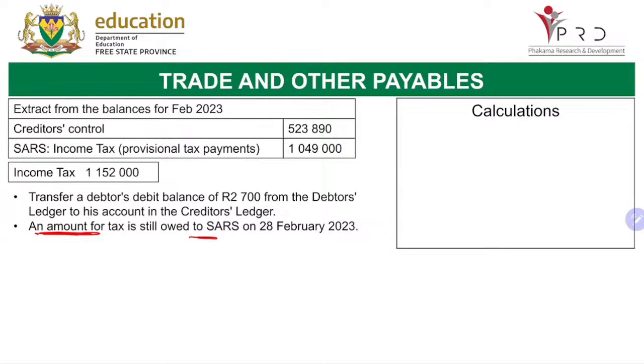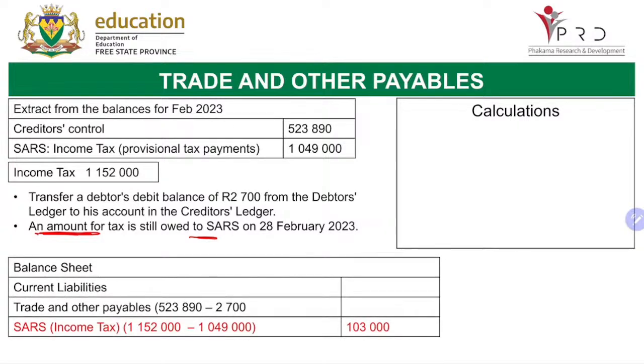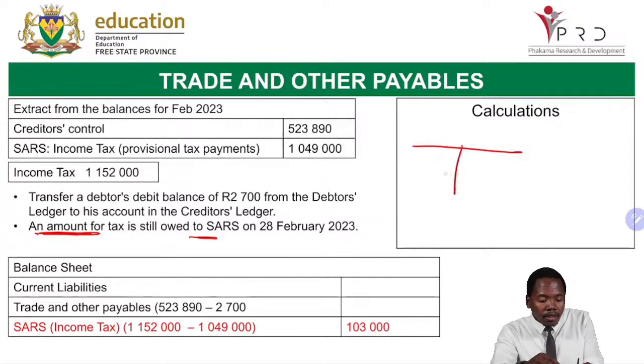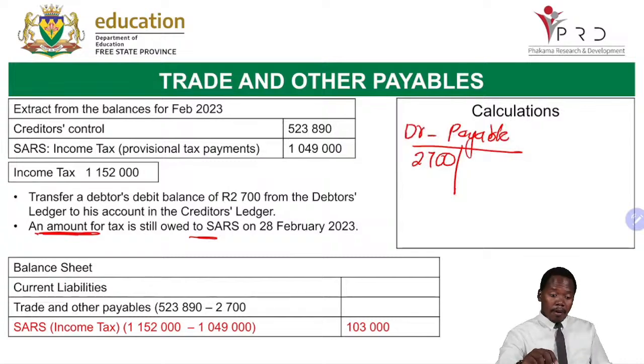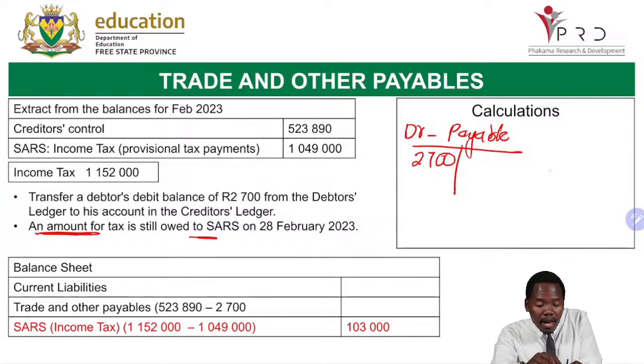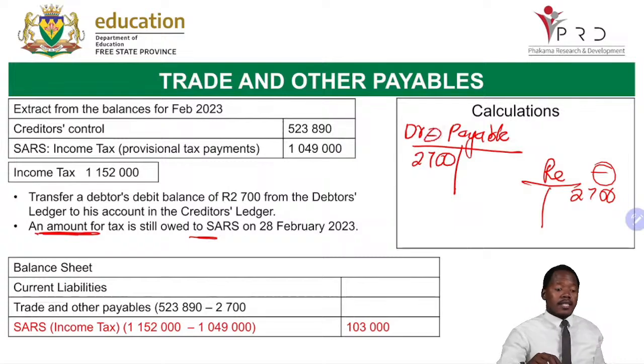Welcome back, grade 12s. We were doing the calculation for the two transactions. Let us see how this is supposed to be calculated. For trade and other payables, remember what we have done earlier on? We said that the 2,700 will be recorded on the debit side, which is a minus. Remember, payables is a liability. It's coming from my receivables. On the credit side, it was also a minus. Also here we subtract. So we are going to subtract 2,700 from my trade and other payables.